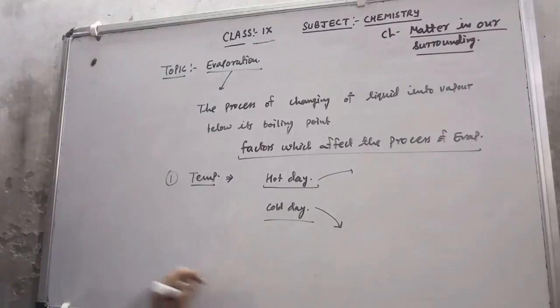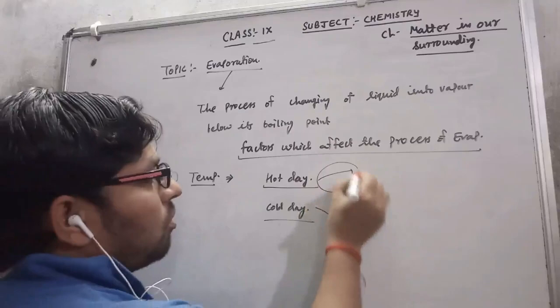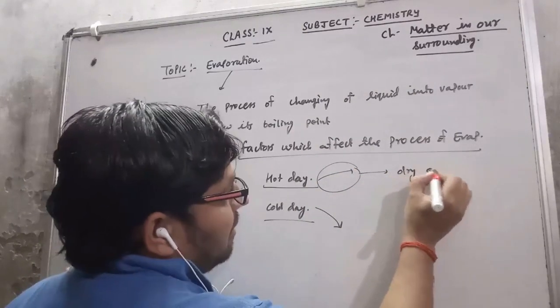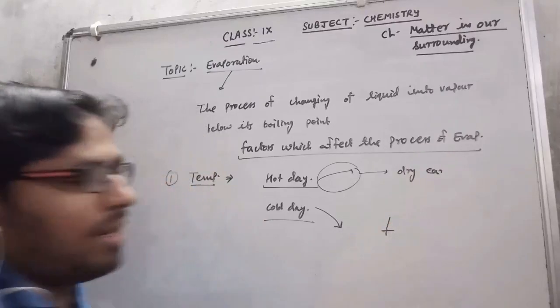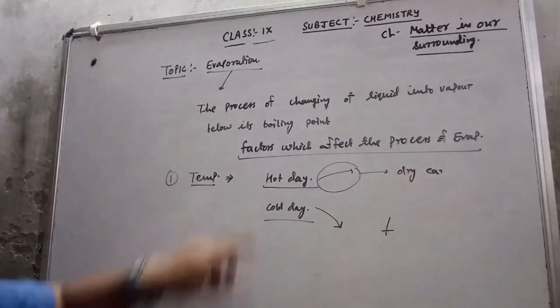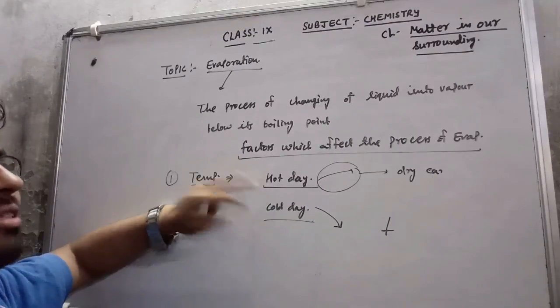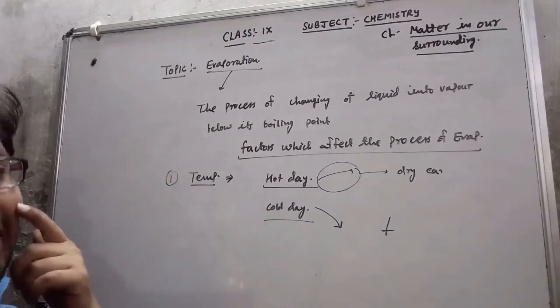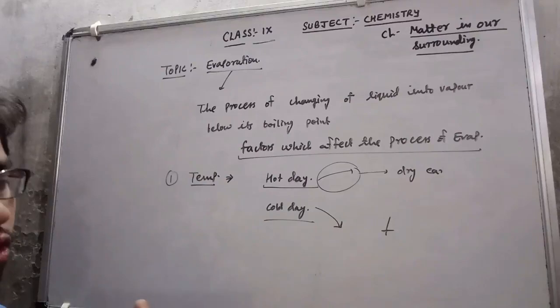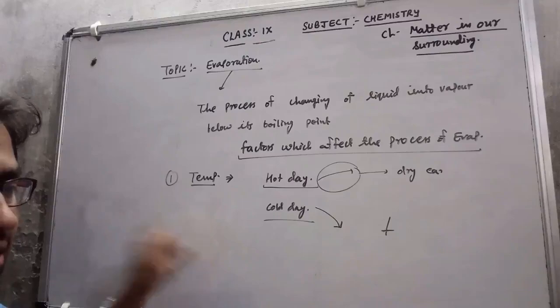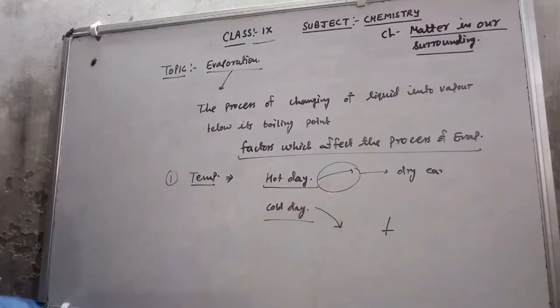You will see that on the hot day the cloth dries early in comparison to the cold day. The reason is that on the hot day the temperature is very high, so the rate of evaporation is increased. All the water particles present in the wet cloth evaporate easily in the heat, and the cloth dries.